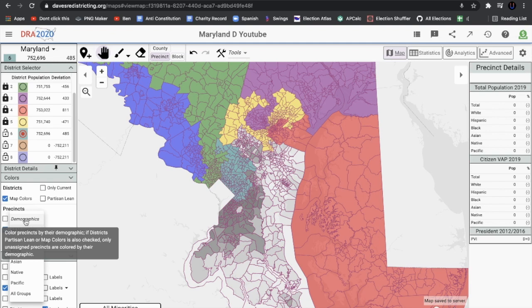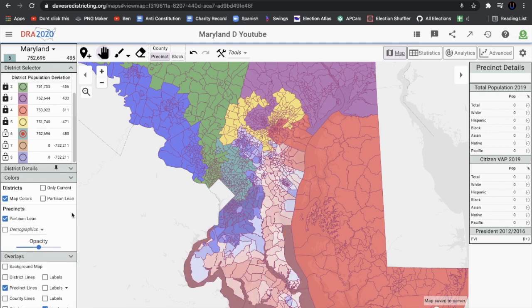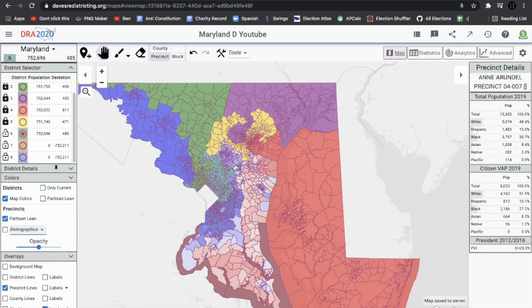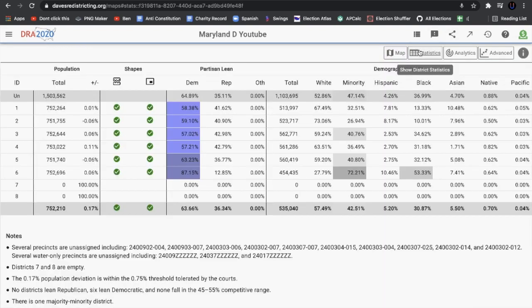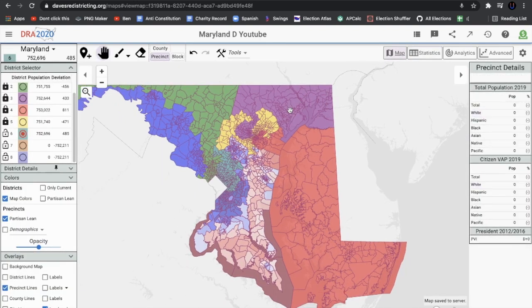diverse. So we're going to turn off demographics. We're just going to do partisan lean, but you can adjust. For those of you who don't know, you can adjust this to see minorities. But this 6th district is contiguous. It's also very Democratic. It's 87.1% Democratic, and I think it's entirely Democratic precincts, and it is 72% minority and 53% black. It also has a decent Hispanic population and an interesting amount of Asian voters there.